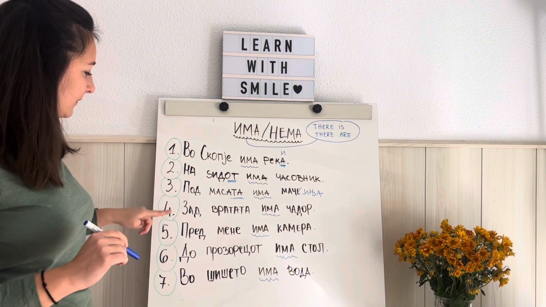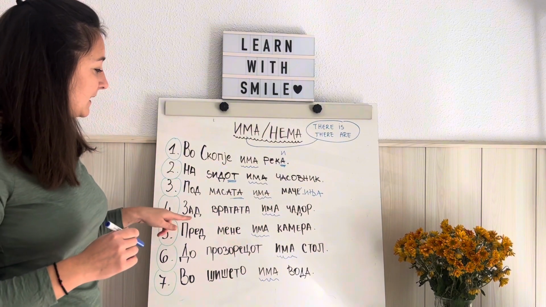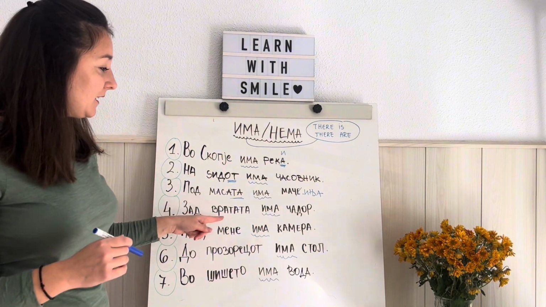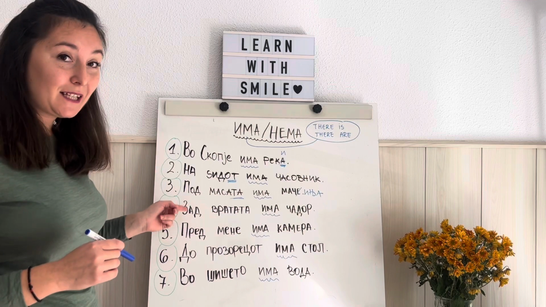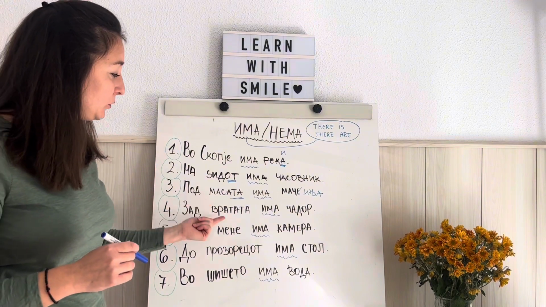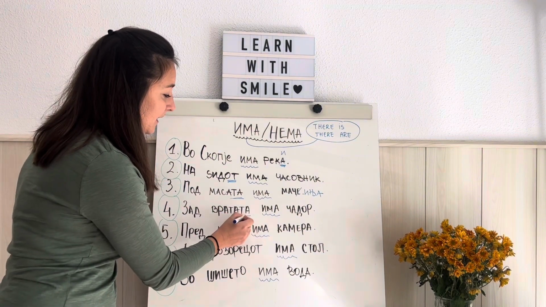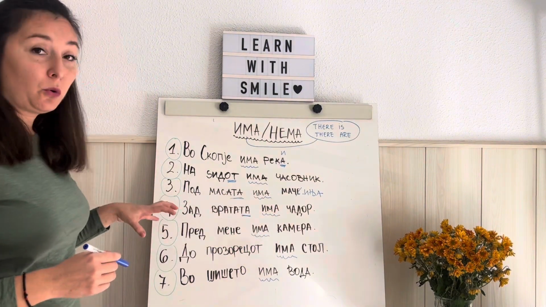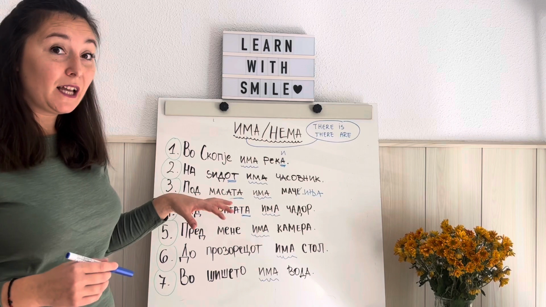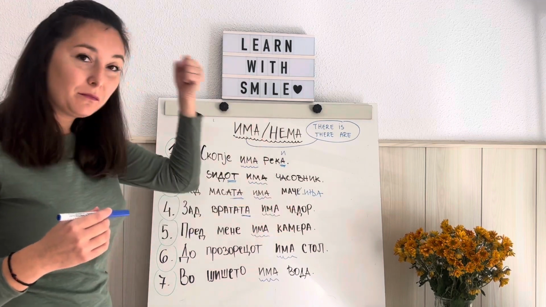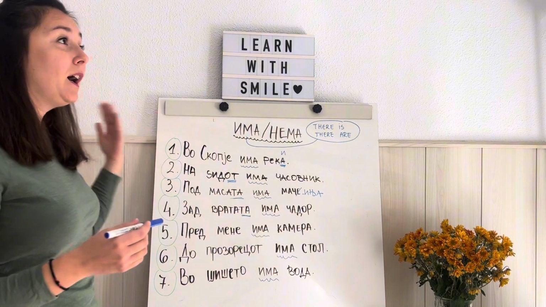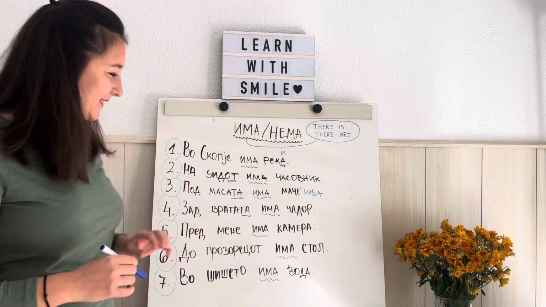Perfect. The fourth sentence. Зад вратата има чадор. Зад вратата, behind the door, зад вратата има чадор. Behind the door, there is an umbrella. Чадор means an umbrella. Зад вратата има чадор. Behind the door, there is an umbrella. Okay, perfect.